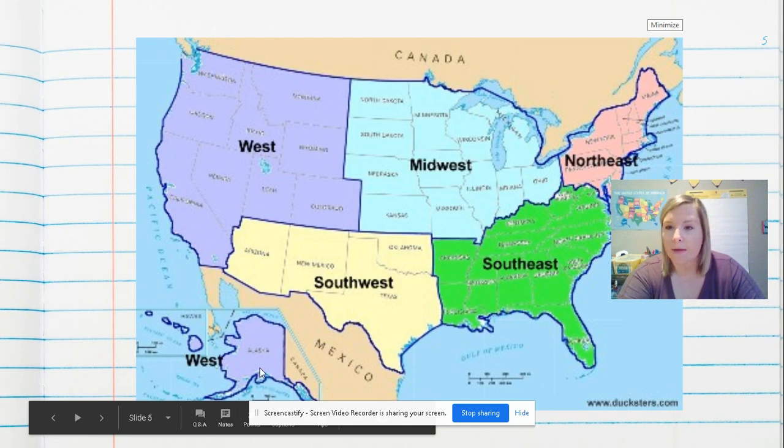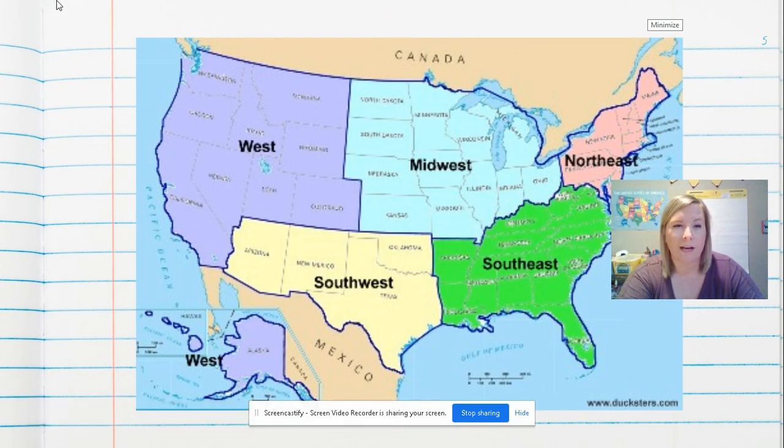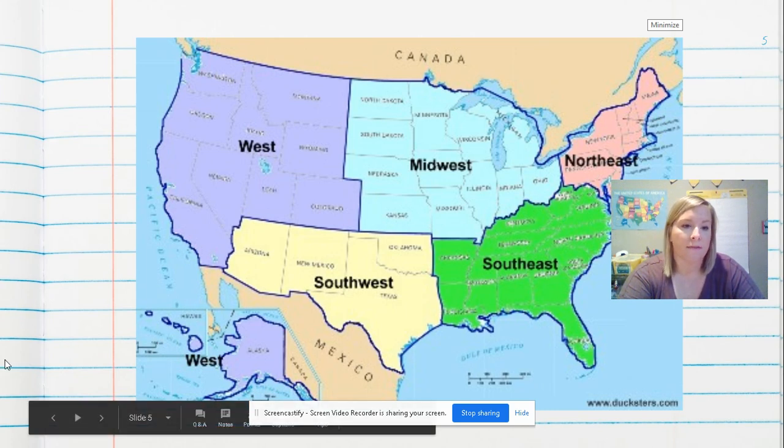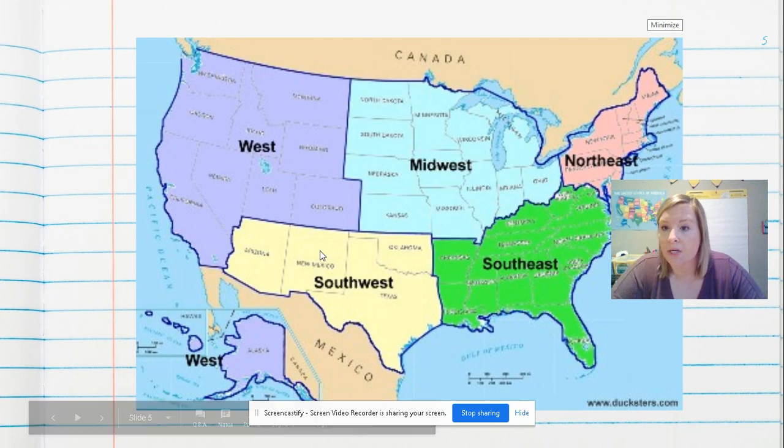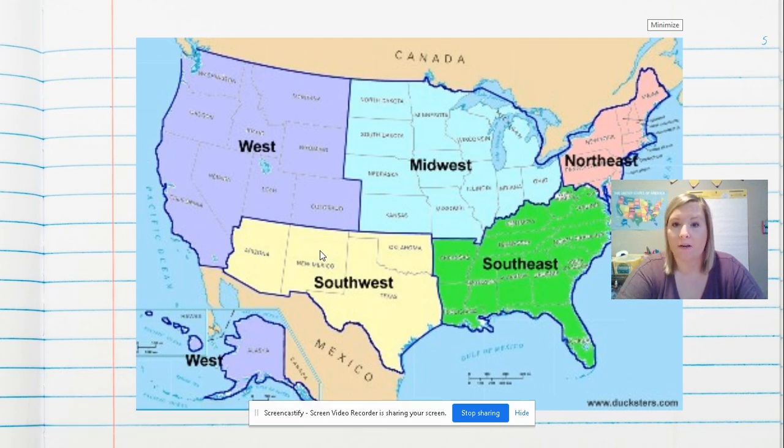I always hate that the maps have to show it this way, but Alaska is actually up here through Canada, as they showed in the video, back over in this section, kind of where my mouse is up at the top left part of the screen, and Hawaii is way off the Pacific coast over on this side. They all are still a part of the United States, and that's what we're going to learn about, is how we gained their land.